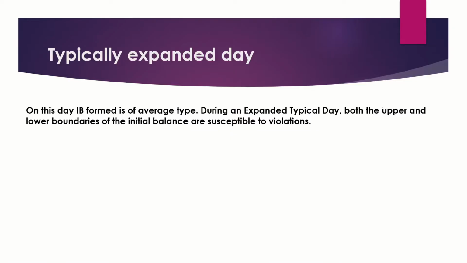Our next type of day is typically expanded day. On this day, the initial balance formed is of average type. During an expanded typical day, both upper and lower boundaries of the initial balance are susceptible to violation. On typical day, I said initial balance is wide, but on typically expanded day, initial balance will not be too wide. It will be of average type.